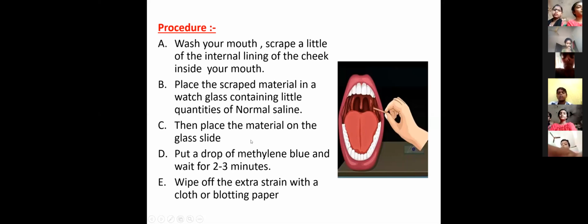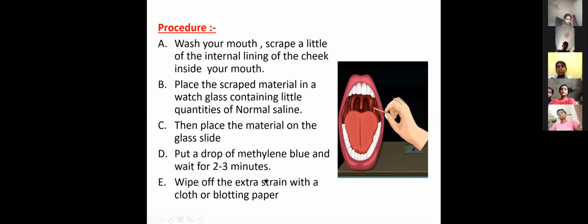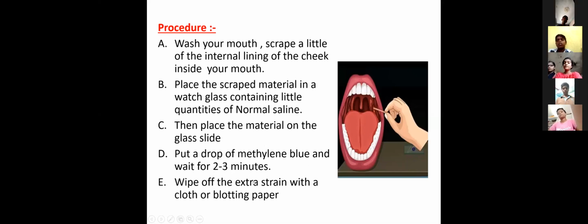Then place the material on the glass slide. Put a drop of methylene blue and wait for 2 to 3 minutes.